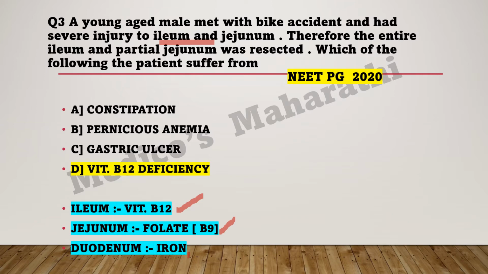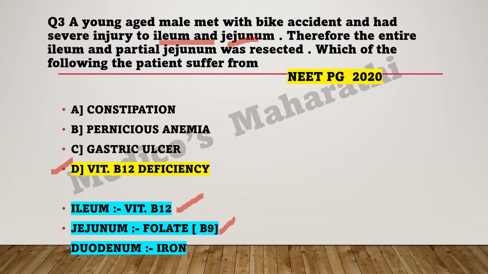Here there is no case of duodenum, but ileum and jejunum are both injured, so vitamin B12 absorption is stopped, leading to vitamin B12 deficiency anemia. If the examiner gives folate deficiency anemia in the options, then it can also be a correct answer, as vitamin B9 is absorbed through the jejunum.